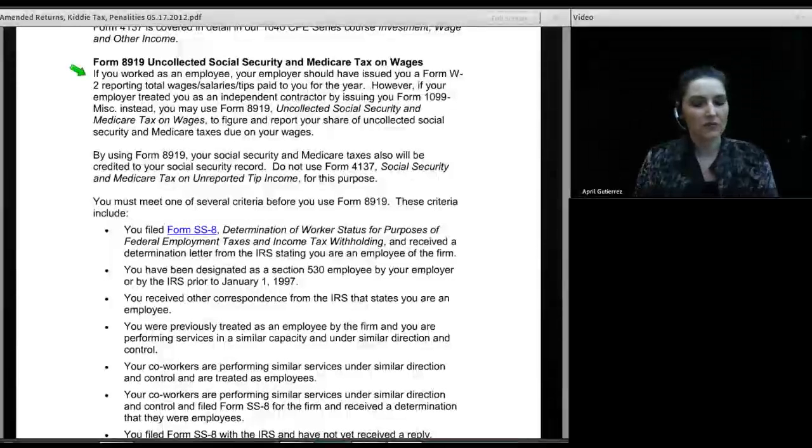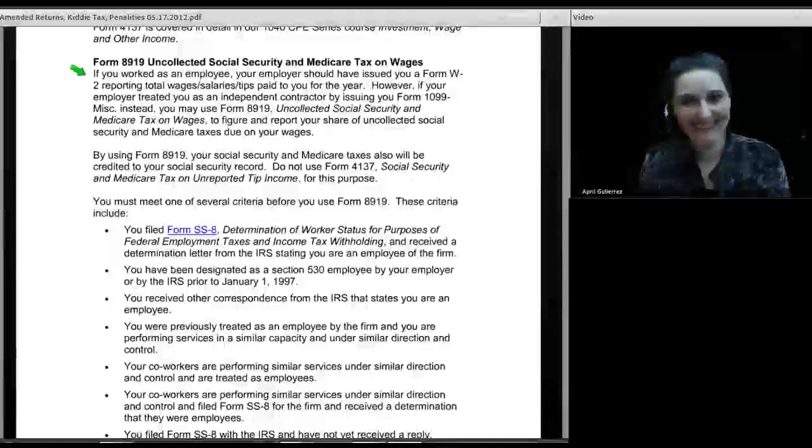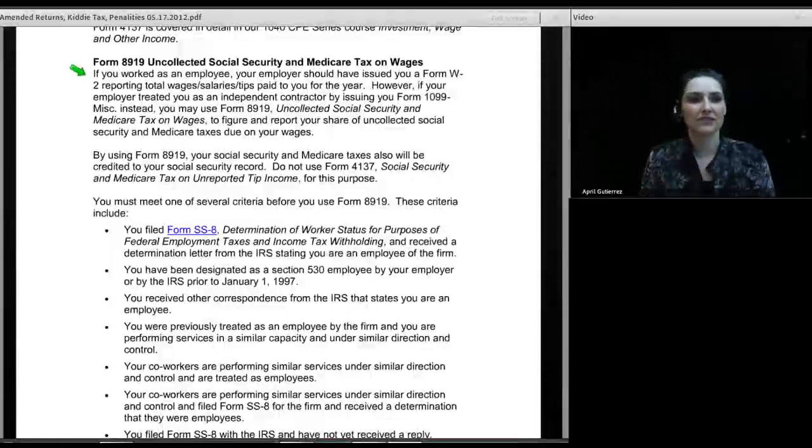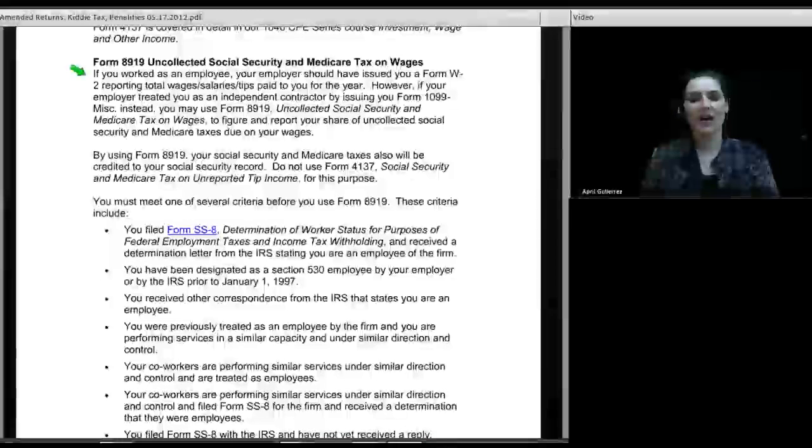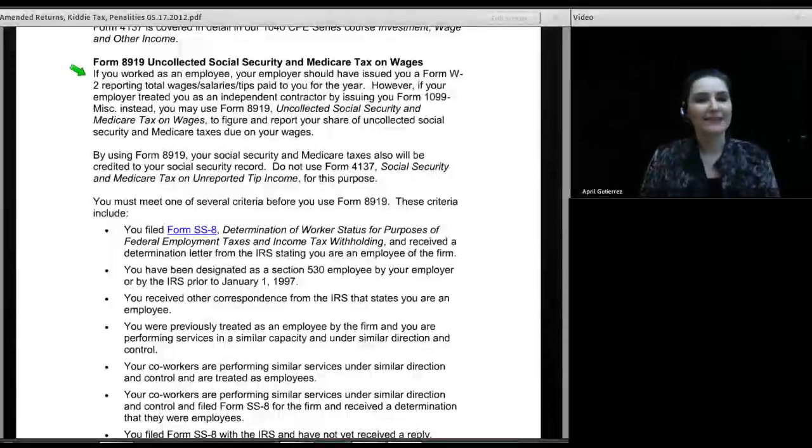All right. So what's this 8919 about anyway? Well, the Form 8919 is used when a worker has been issued a 1099-MISC, and they should have in fact been issued a W-2. Thing is, life is not that simple. IRS created this form, and when it first came out, I went, hot dog, my problems are solved. But when you read the form, it's got this little caveat on it, a big caveat. And as a result of that caveat, ever since this form came out, I've had 0 customers willing to file it.